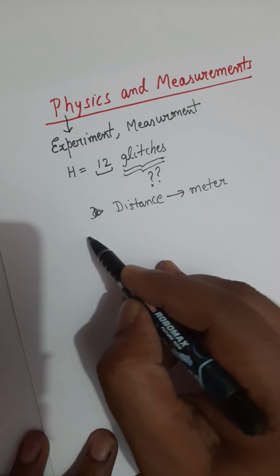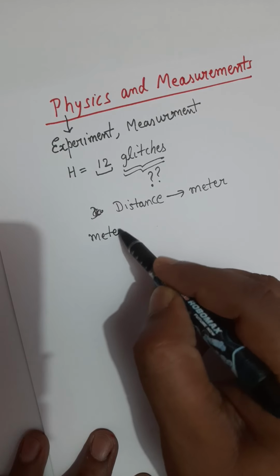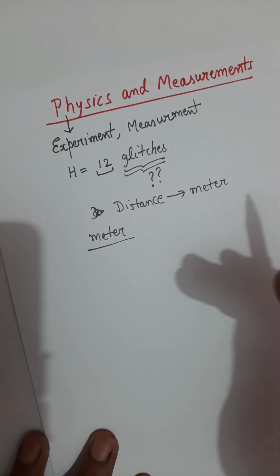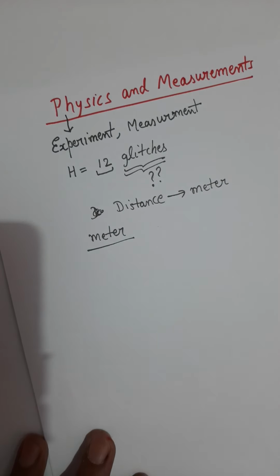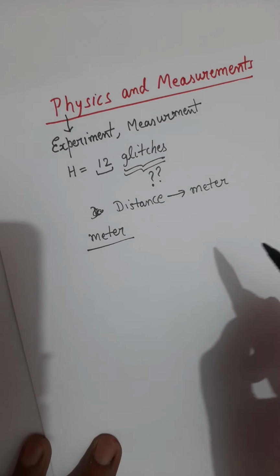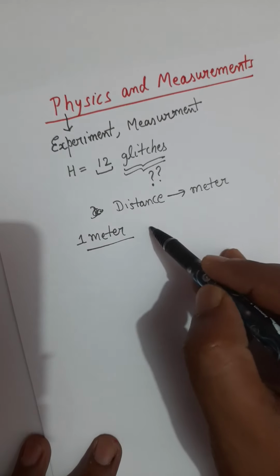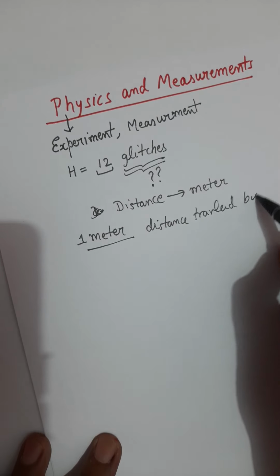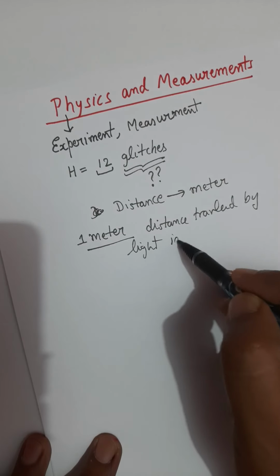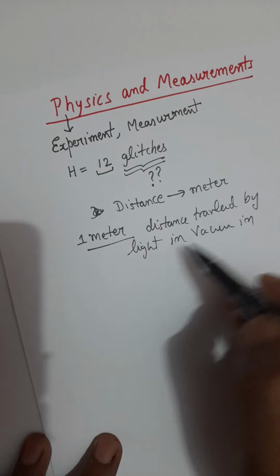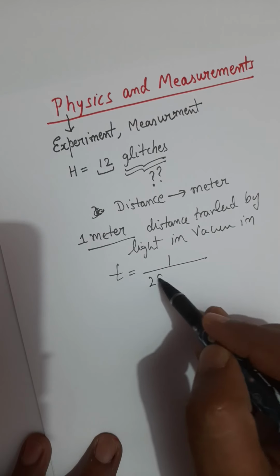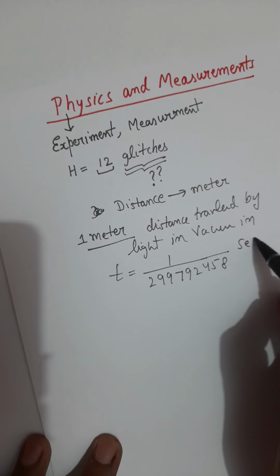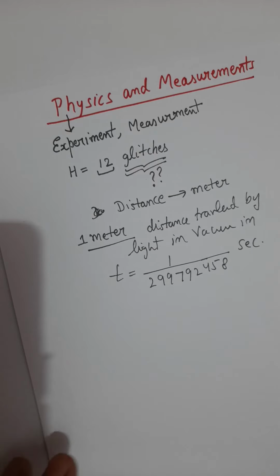That's a very lengthy process. We will not go into the detail. I will just give the example of meter, which was decided in the year 1960 in International Committee of Scientists. And they defined 1 meter as distance traveled by light, distance which is traveled by the light in a free space, or you can say in vacuum, in a time of 1/299,792,458 seconds. So this way 1 meter was defined in that committee.